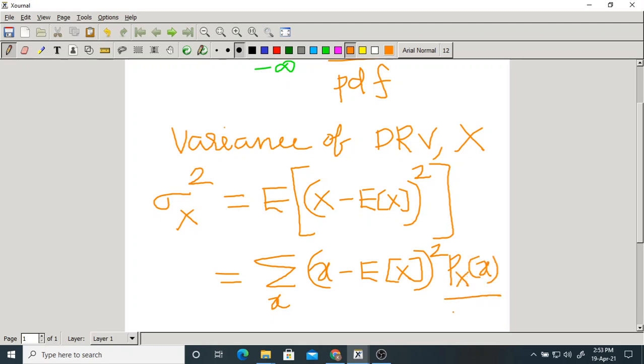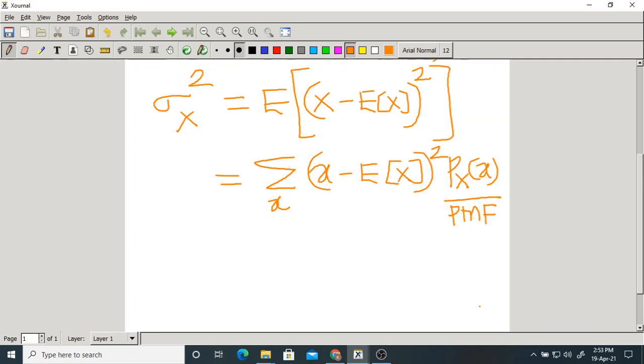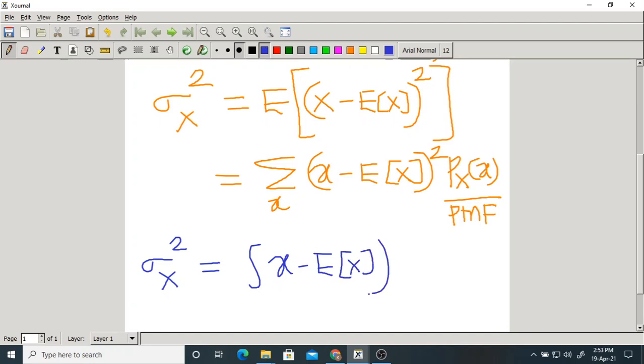What is this px of x? It is the PMF, the probability mass function. Now, what could be the formula for the variance of a continuous random variable? Sigma x square equals, the summation becomes integration, x minus expectation of x, whole square, into, the PMF becomes the PDF, fx of x dx.